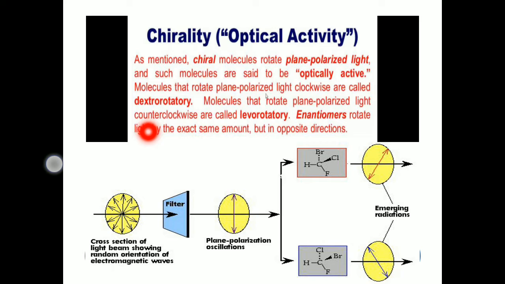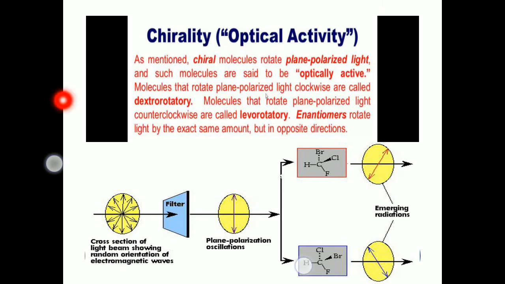When chiral molecules, like the one given here, are placed in plane polarized light, some molecules rotate this plane polarized light in one direction, which we call the clockwise direction.